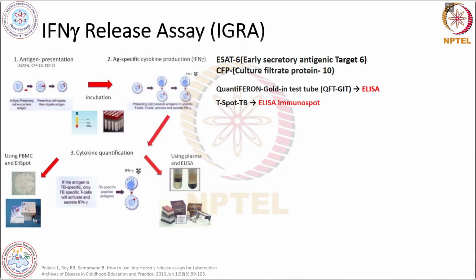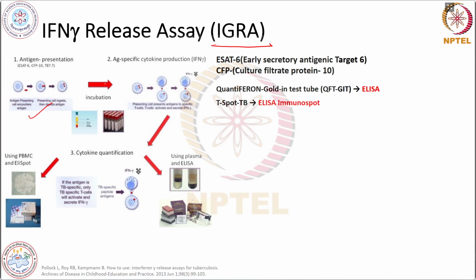And the next one is the interferon gamma release assay, also known as the IGRA test. It is a blood based test used to detect latent TB by measuring the immune response to Mycobacterium tuberculosis specific antigens. In this test, the first step is antigen presentation. The blood samples containing antigen presenting cells are incubated with tuberculosis specific antigens.